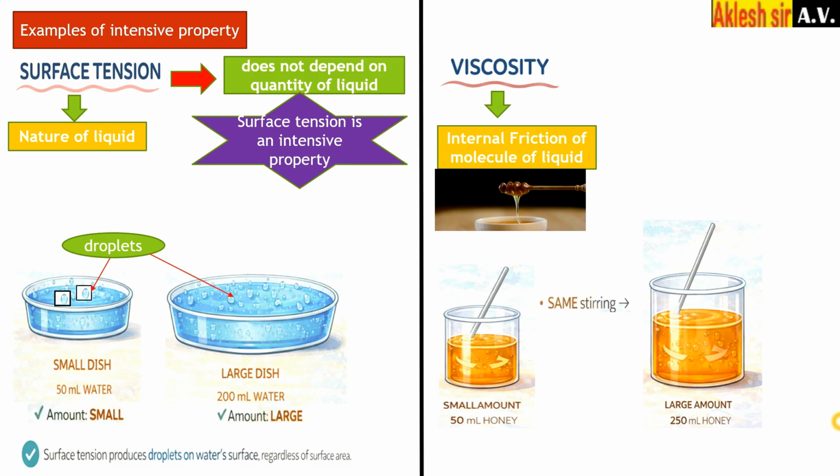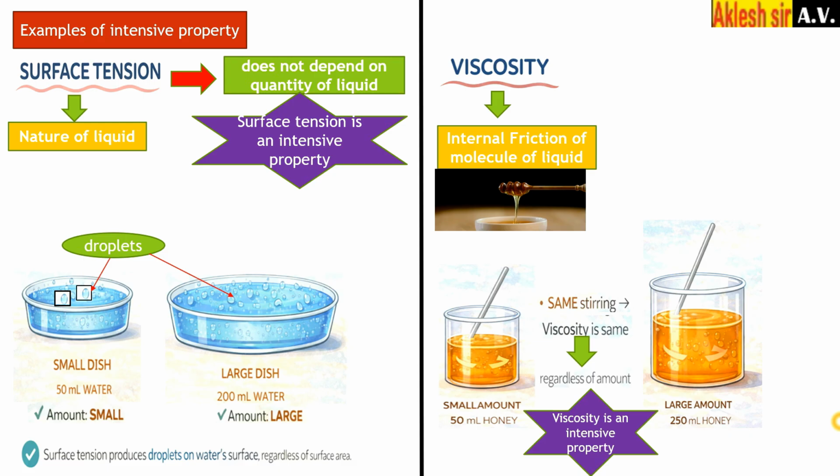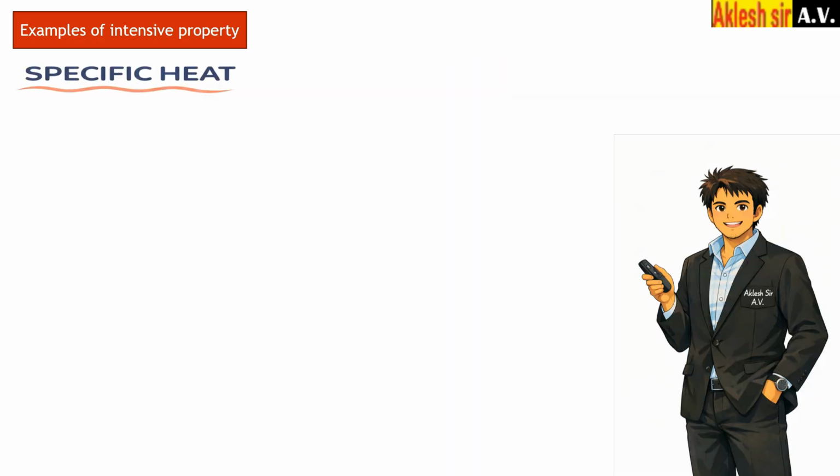In both cases, if the stirring is the same, that means if we are facing the same friction, even though the quantity is more, viscosity is the same in both cases. So viscosity doesn't change even if the quantity is changed. It means viscosity is also one type of intensive property. Okay, next example, specific heat.